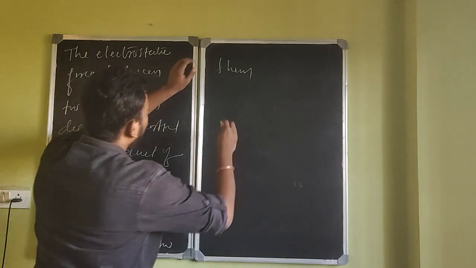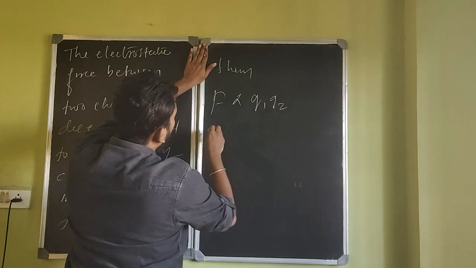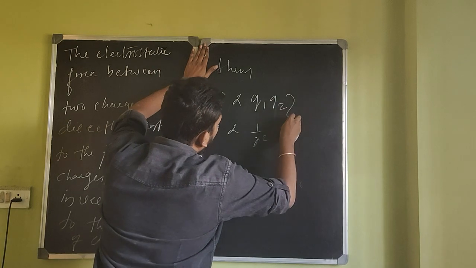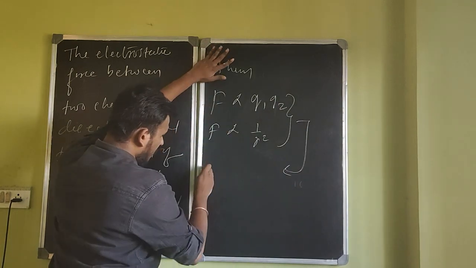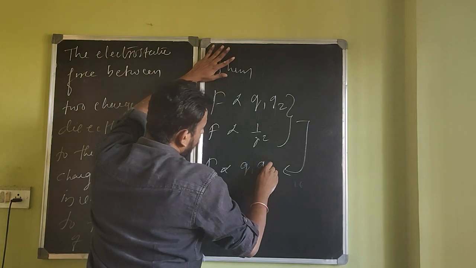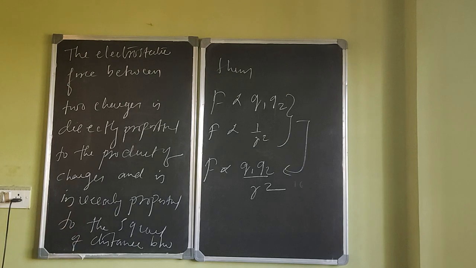So combining together, you have force being directly proportional to Q1 Q2. You have force being directly proportional to 1 by r squared. Combine them, you have your Coulomb's law, which says force is proportional to Q1 Q2 by r squared. Okay, I'll leave it here for a few seconds. Please write it down, if you're writing, that is.